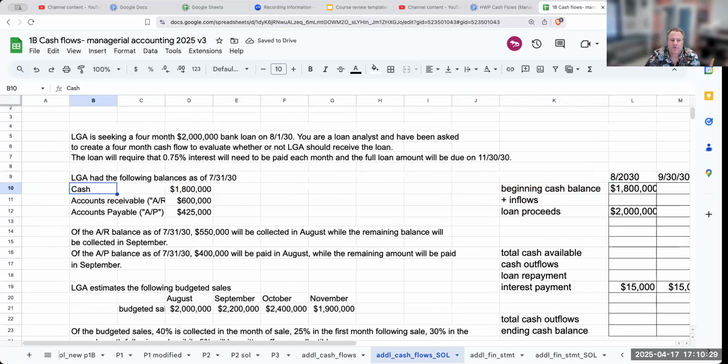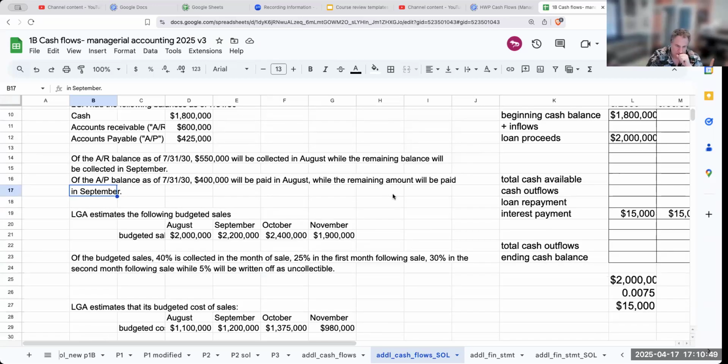So now what I have to go through and do is it basically gives me some information about the accounts receivable and accounts payable. This brings up a very important point. When I'm doing anything that is budgeted, that is not the same thing as cash being collected.